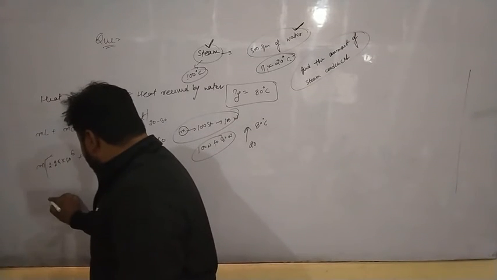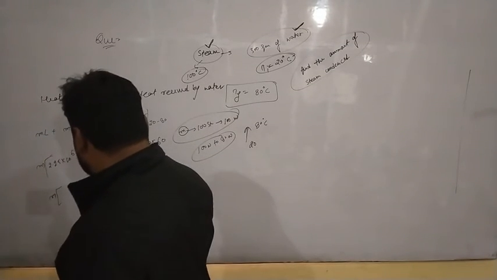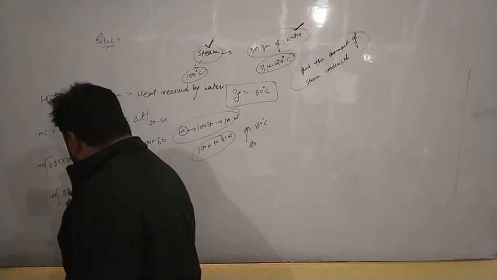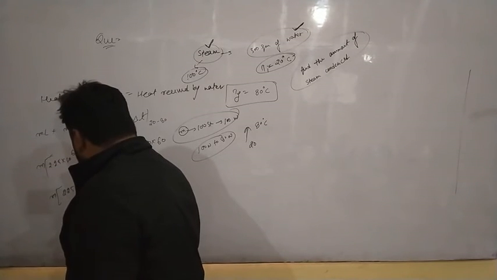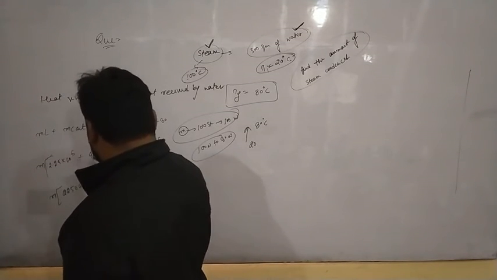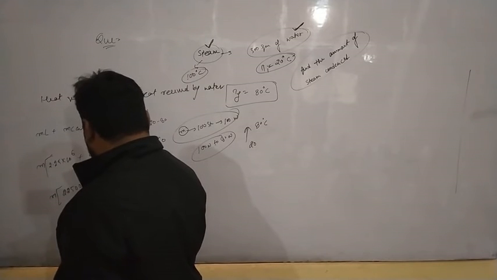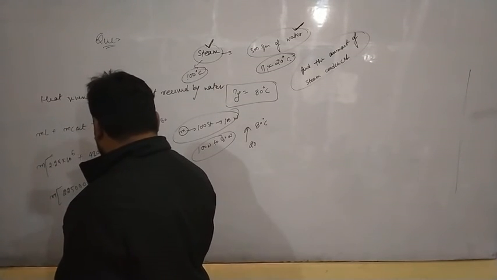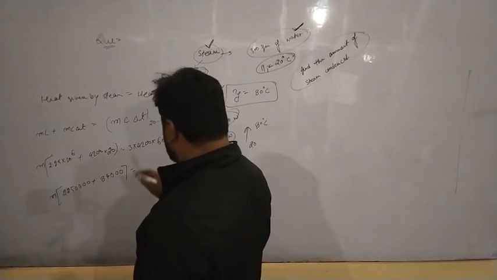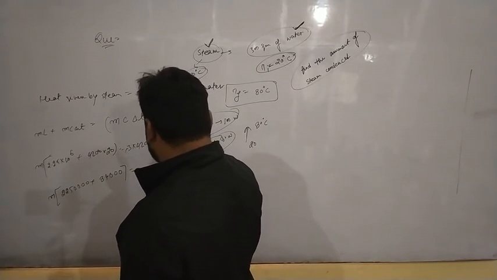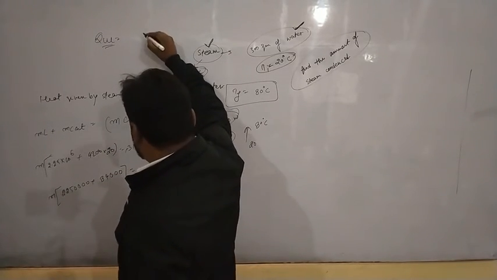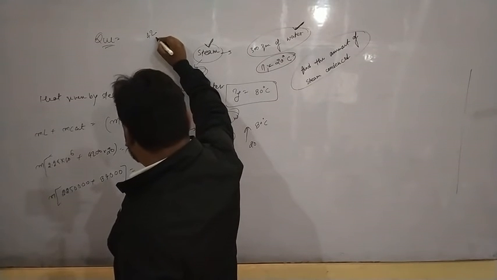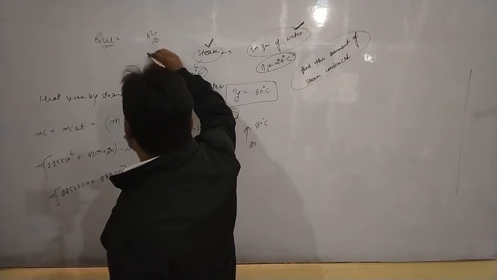So if we solve this properly, that will come 2.25 plus 42 multiplied by 18.